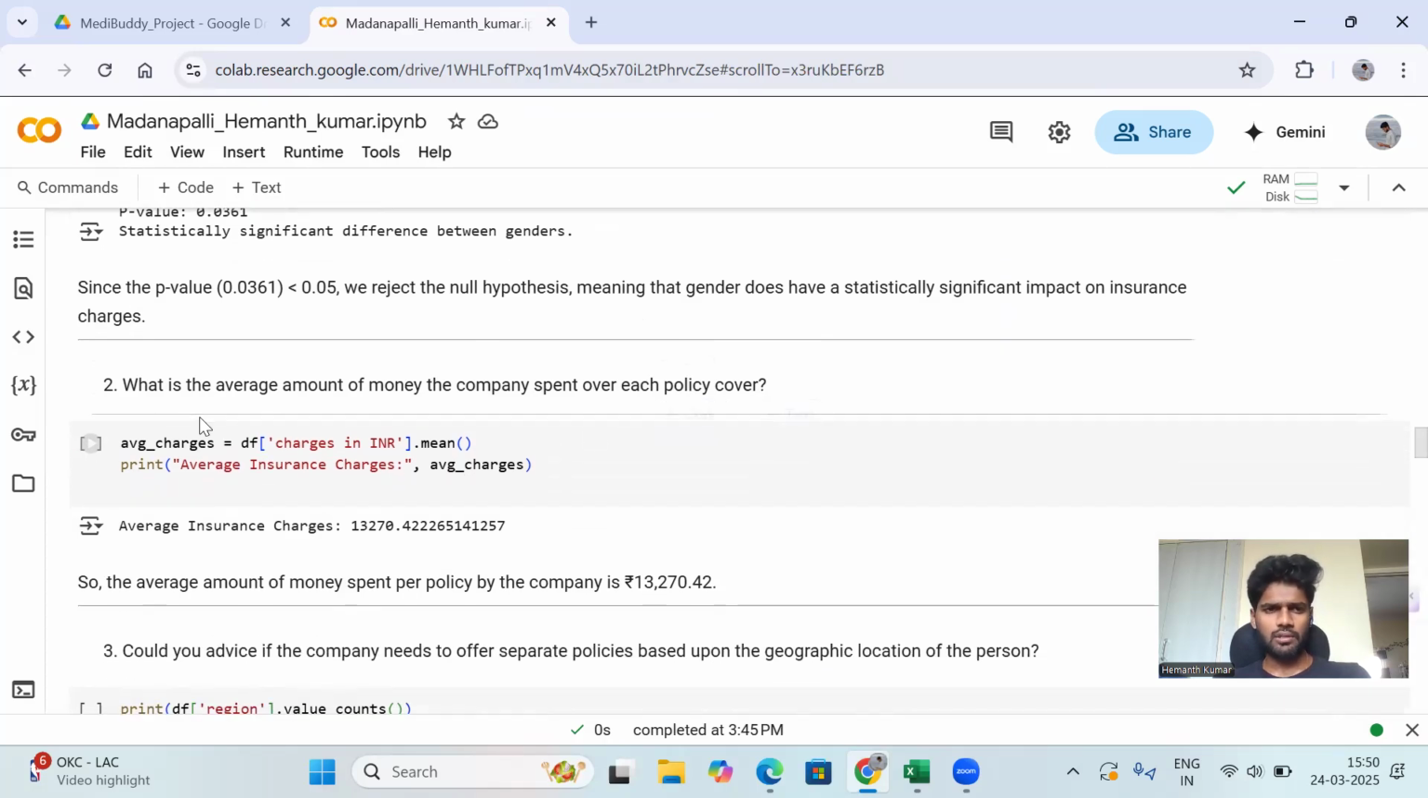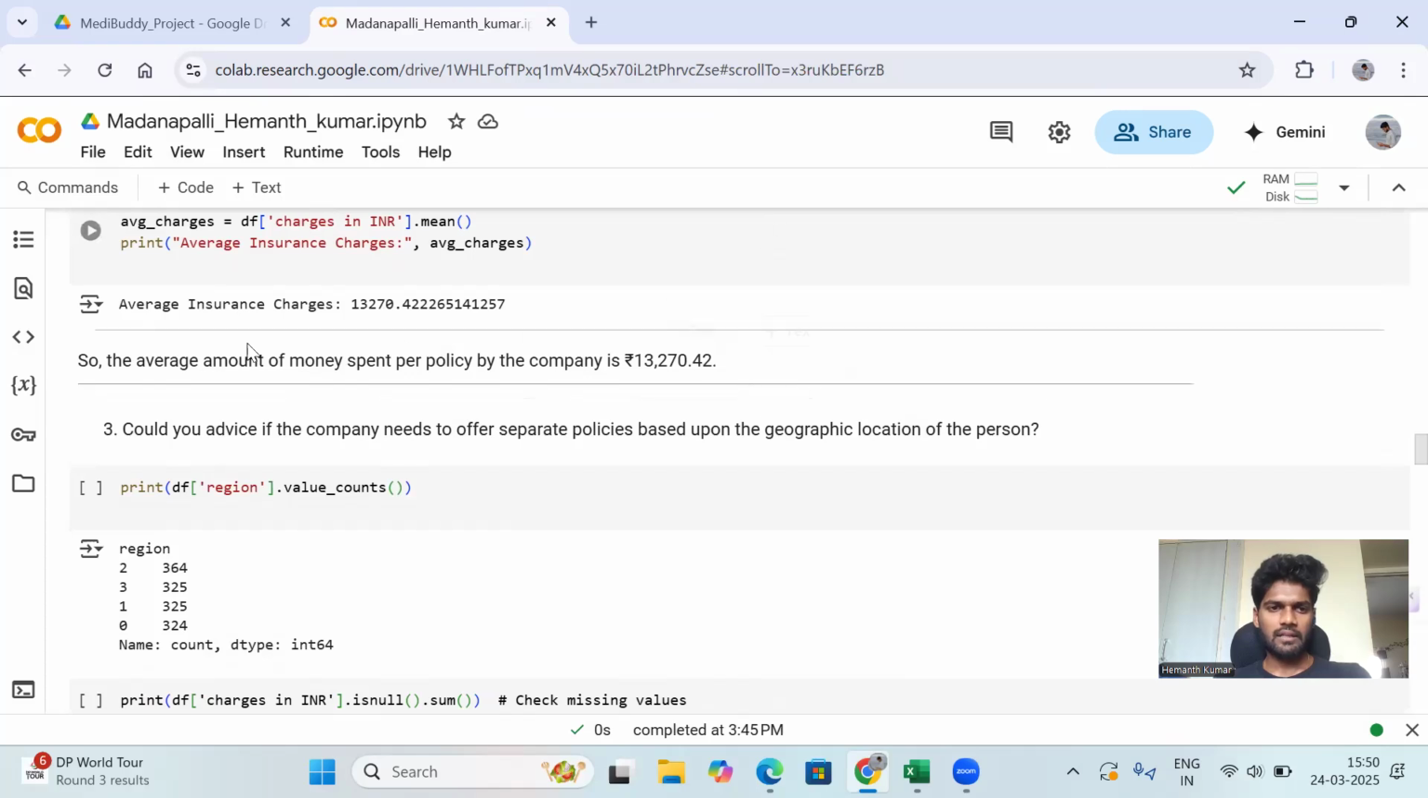Next, we go with the second question. The second question is: what is the average amount of money the company spends on each policy? That means the amount of money it spends on each policy of each person, based on the policies they have taken. This is the average insurance charge the company pays for each cover, that means each policy. After getting that average, the average amount of money per policy by the company is 13,270.42. This is the average amount the company was spending on policies.